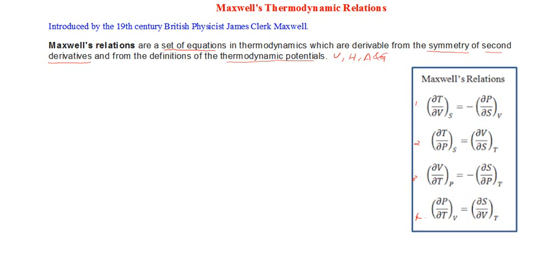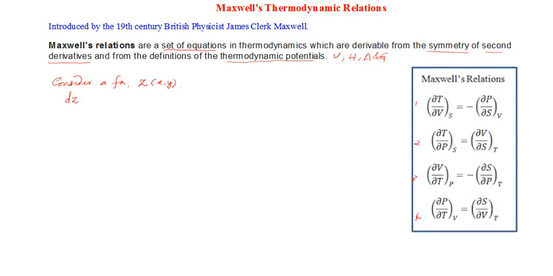So let's consider a function, say Z. Let Z be an analytic function of two independent variables, say X and Y. Therefore, I can consider the total change in Z, which we usually write as dZ or differential of Z, due to the simultaneous changes that happen in X and Y. How do you calculate the total change dZ?